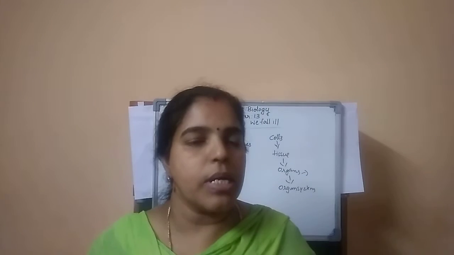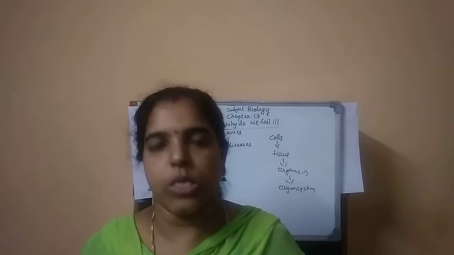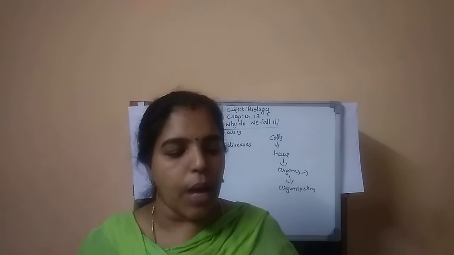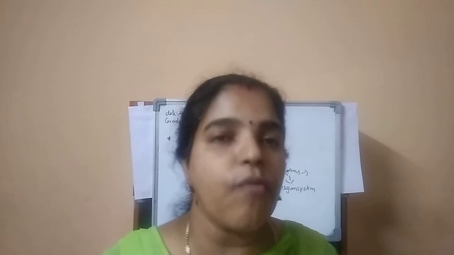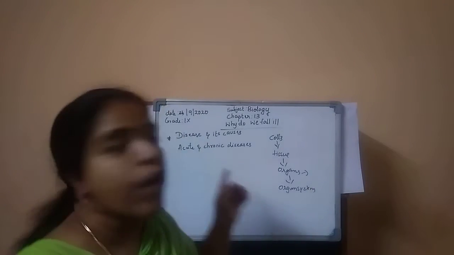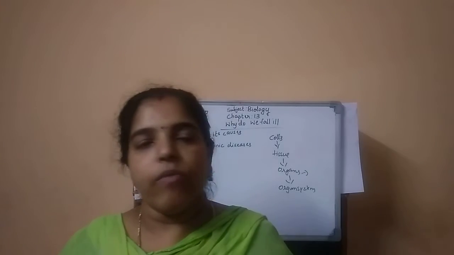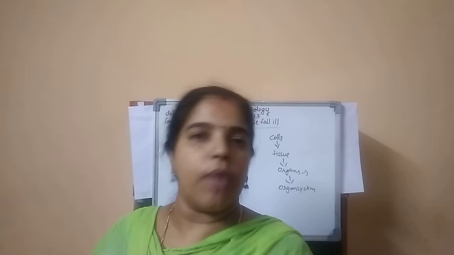If you get a fever, within 2 days it will cure. But if it is severe, like cancer, it will not cure within 2 or 3 days. It is a long period of time. Some diseases last for only a very short period of time; these are called acute diseases. For example, fever, headache, stomach pain. Stomach pain and headache and the like can also last for 3 or 5 or 6 months.